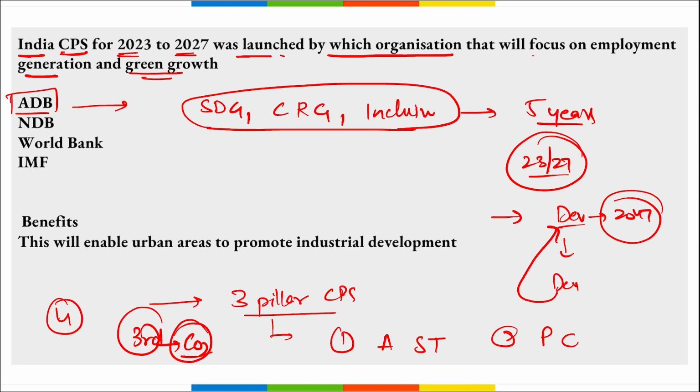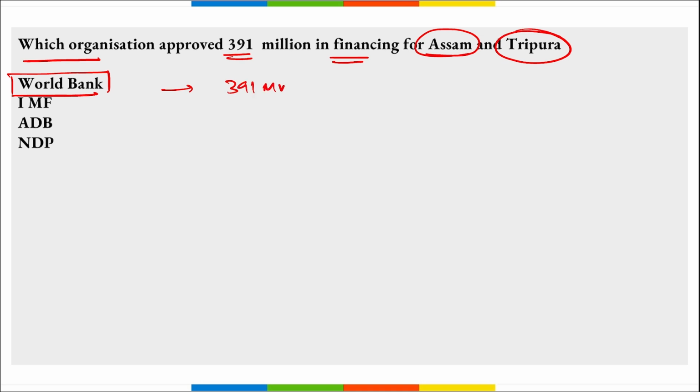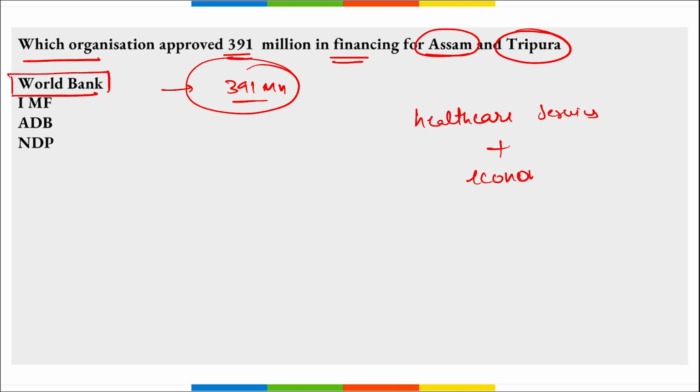Next, which organization approved $391 million in financing for the states of Assam and Tripura? It is World Bank, right? They have approved this $390 million loan, and it is for financing healthcare services and to improve the economic opportunities in the states of Assam and Tripura.